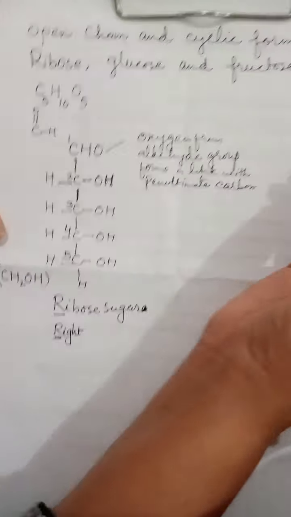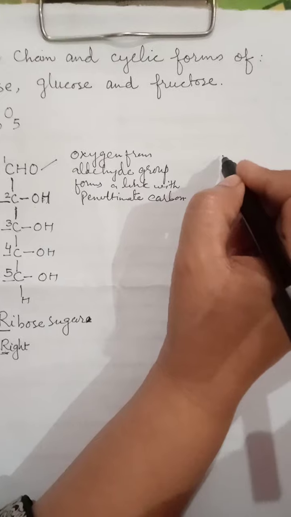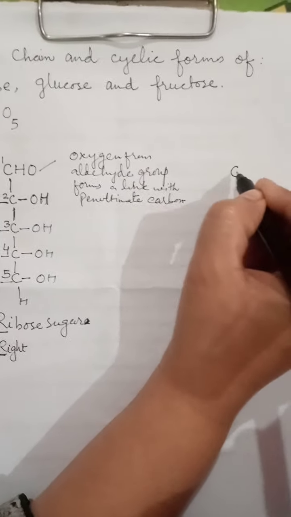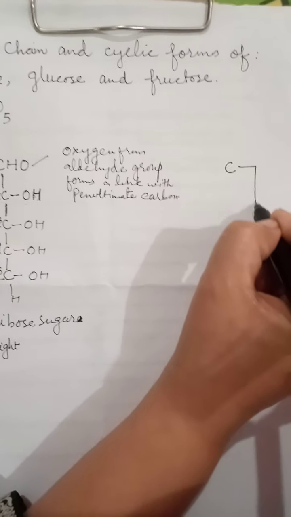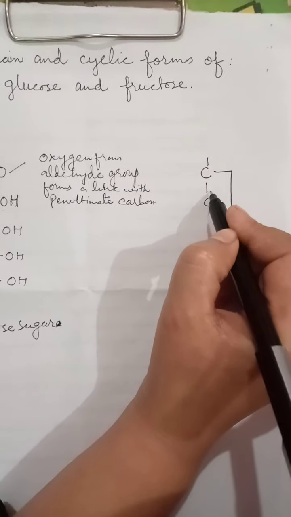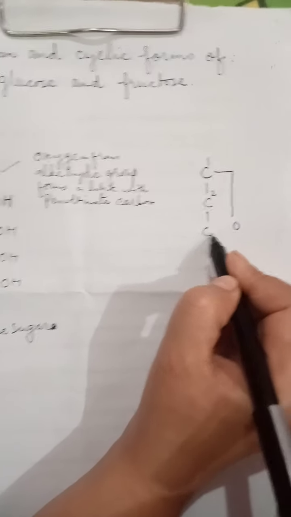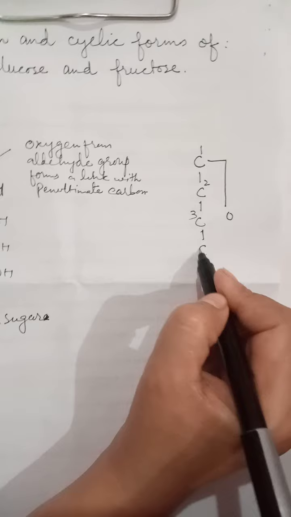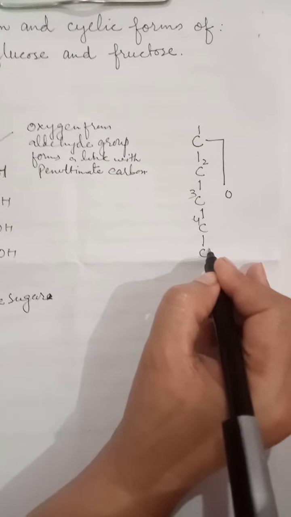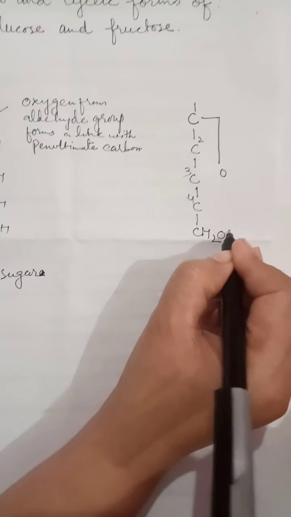So according to the Fischer projection, how can I write this? This is C, this is that very oxygen which is making a link with carbon number 4. Now I can write this in this form, CH2OH.